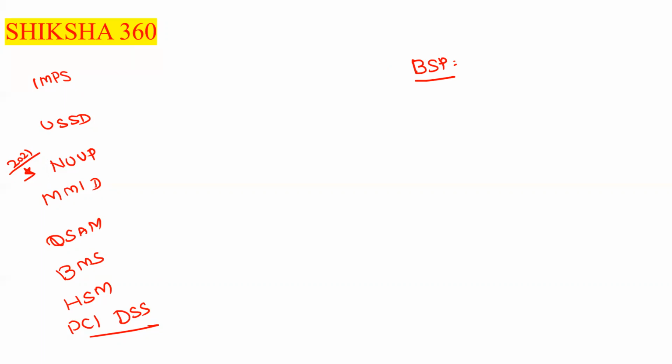First one is IMPS, that is Immediate Payment Service. Next one here is USSD.